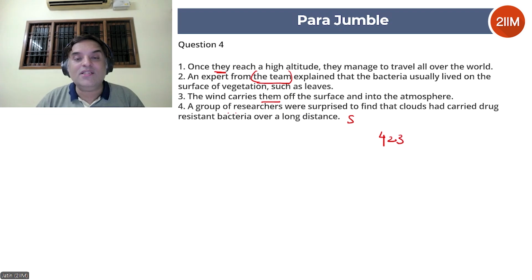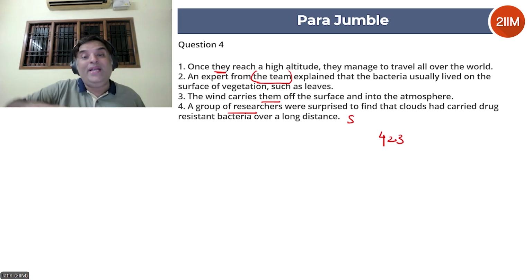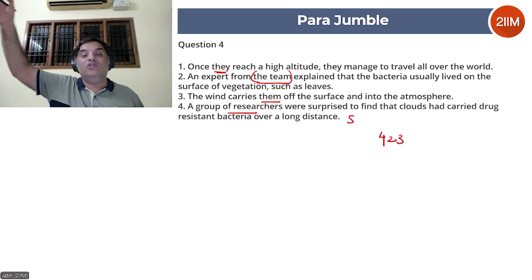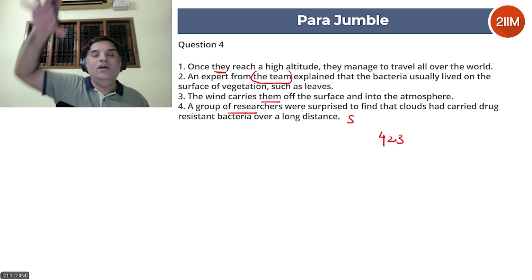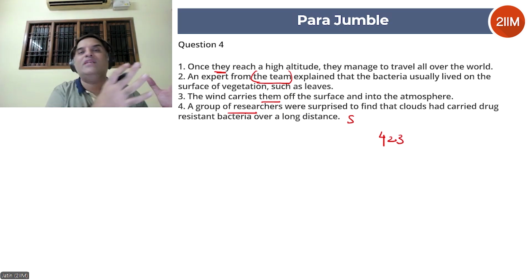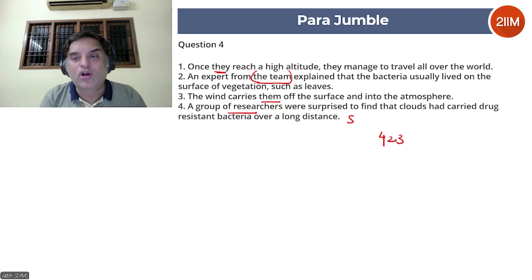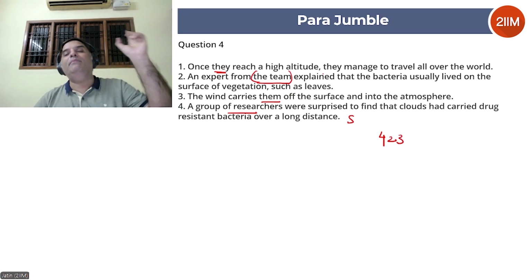Because group of researchers, then team, they start by saying, okay, the bacteria lived on the surface of vegetation such as leaves. And then it says the wind carries them off into the atmosphere. So that explains how they reach clouds and clouds carry these drug-resistant bacteria. So 4-2-3 is a good combination. And then followed by, you have once they reach a high altitude, they manage to travel all over the world. They meaning the bacteria. So look at this. The wind carries them off the surface and into the atmosphere. That is 3. Once they reach a high altitude, they manage to travel all over the world.